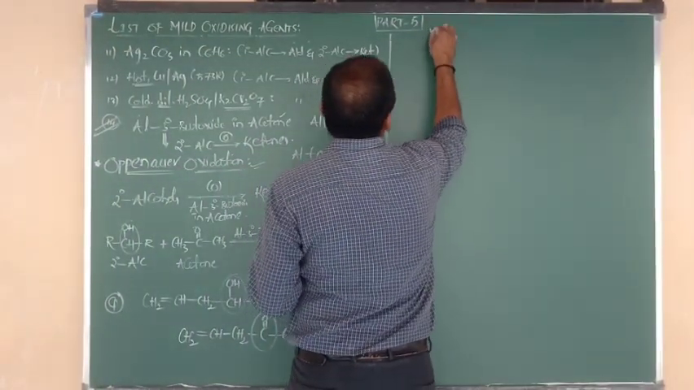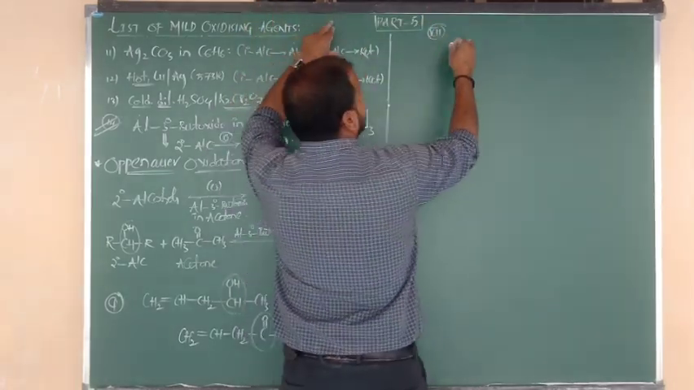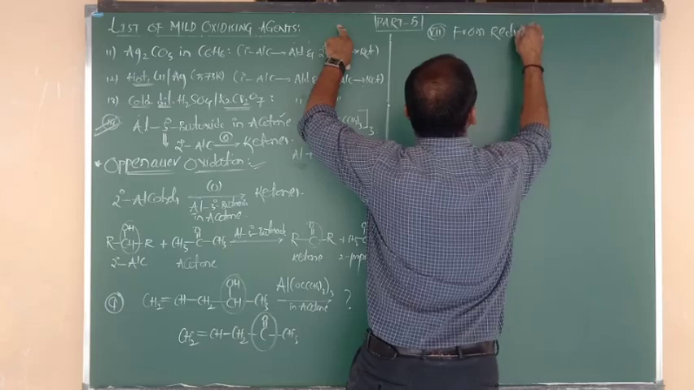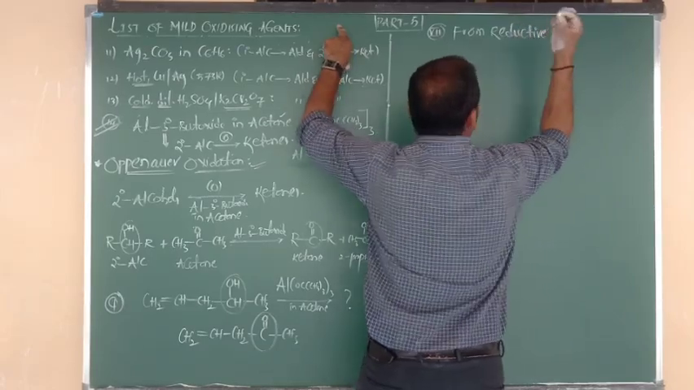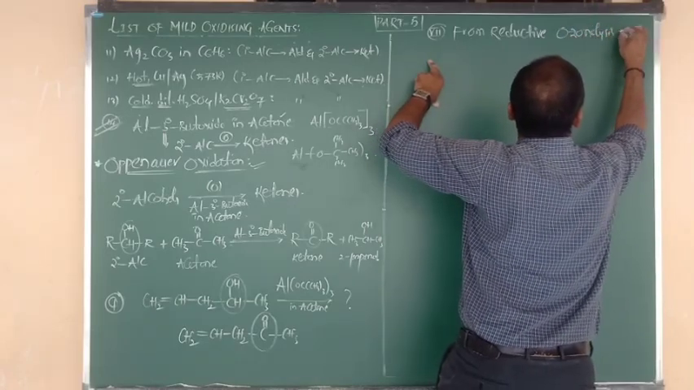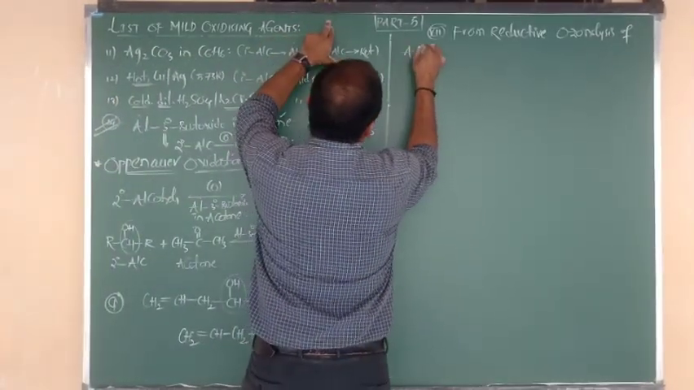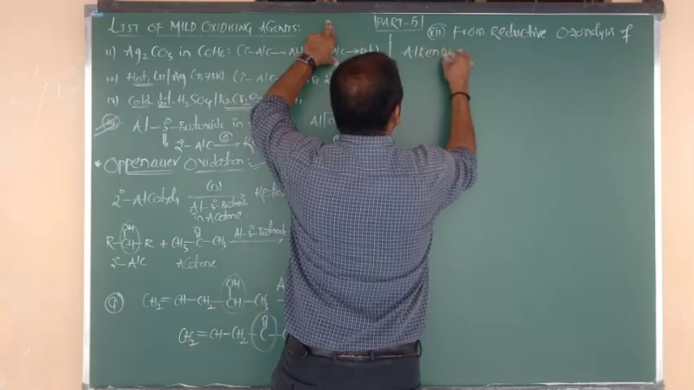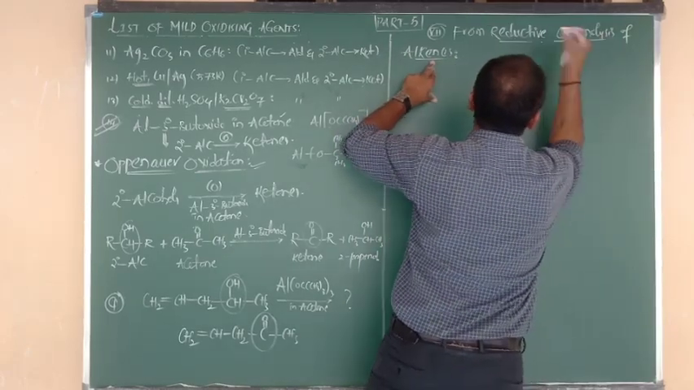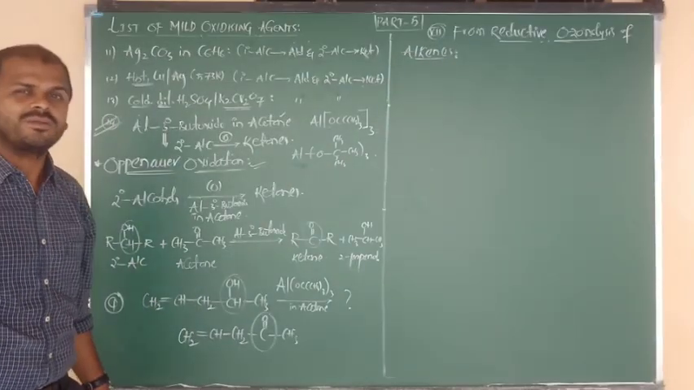Method number 7. Up to now we have covered 6 different methods. That is nothing but preparation from reductive ozonolysis of alkenes. So how alkenes undergo reductive ozonolysis, and how these reactions are responsible for the formation of aldehydes and ketones, that I am going to tell you.